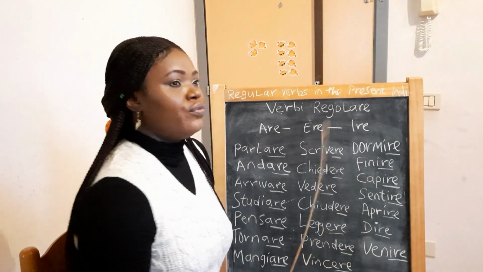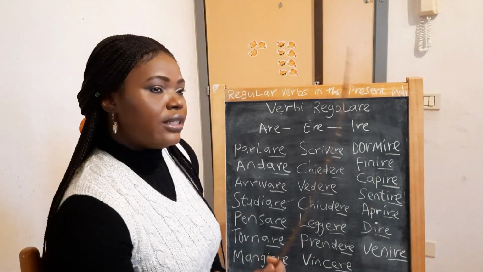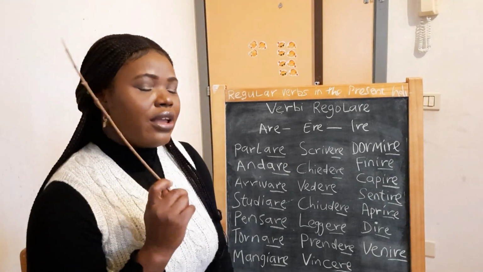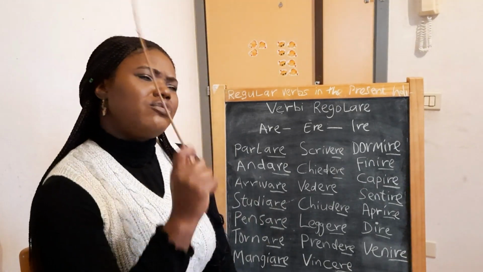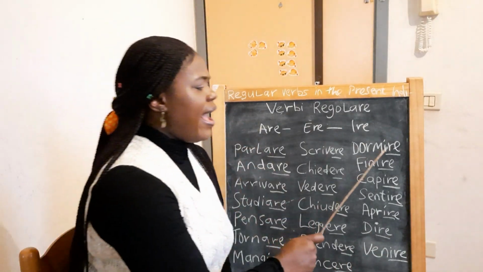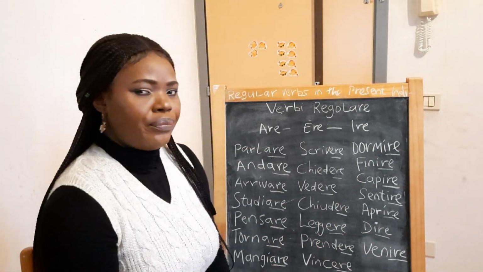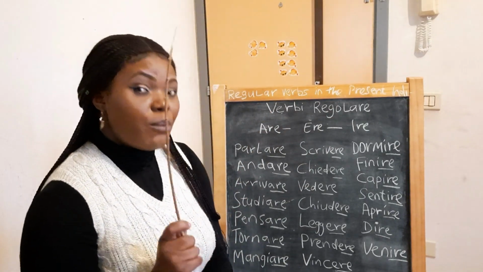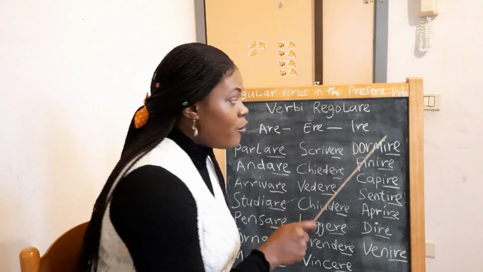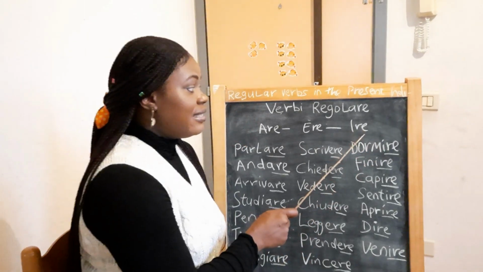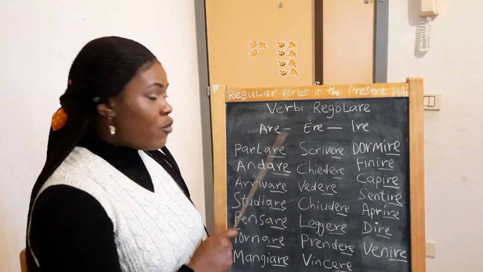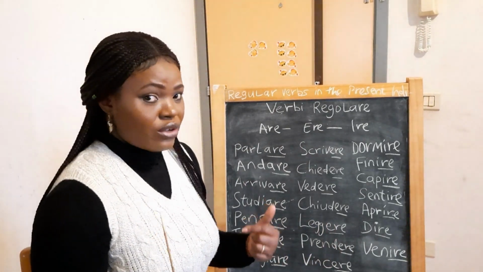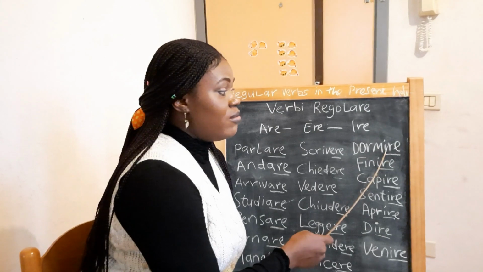Then when I'm talking to first person singular, io dormo. Remember that every first person singular will end with o. Every first person singular must end with o. That end you remove. If you are talking of first person singular, that is you're talking about yourself, you must end the verb with o.